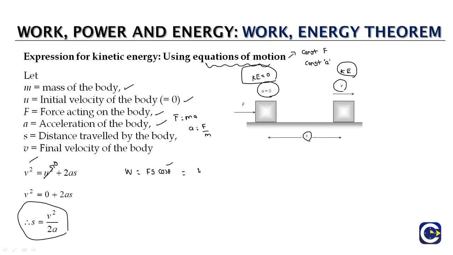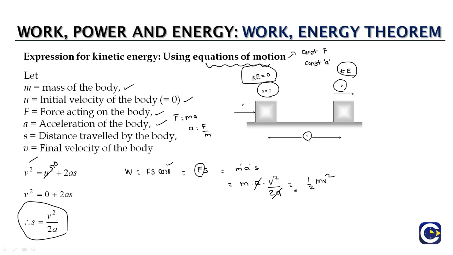So work done by this constant force will be equal to simply F into S, which will be the mass times acceleration into the displacement. So we have m into a into displacement value, which we have just found in terms of the other parameters, v square by 2a. So a will be cancelled. So what we have is half mv square.